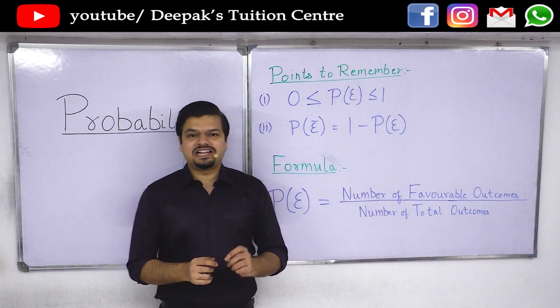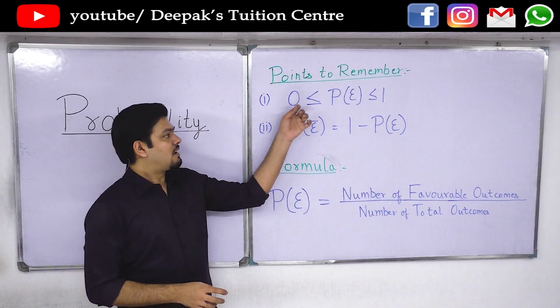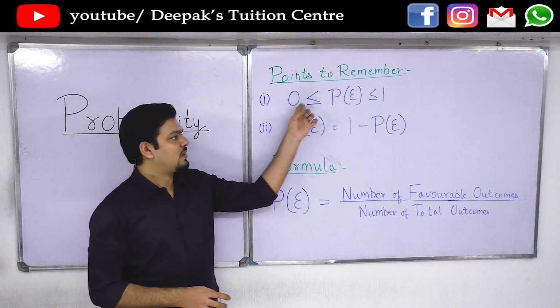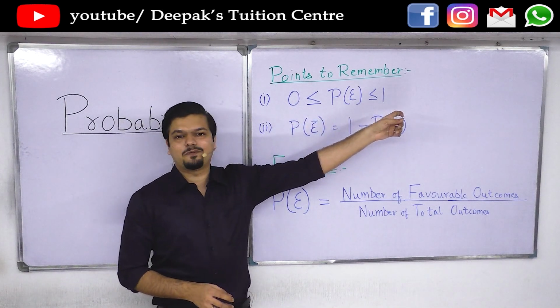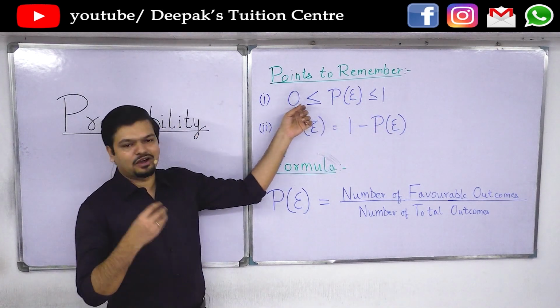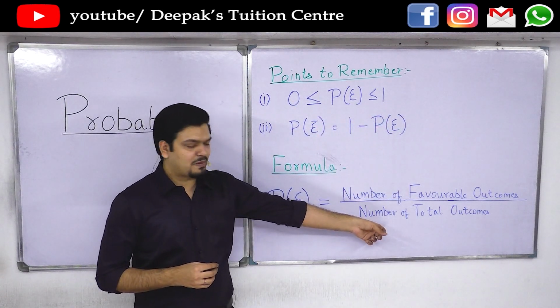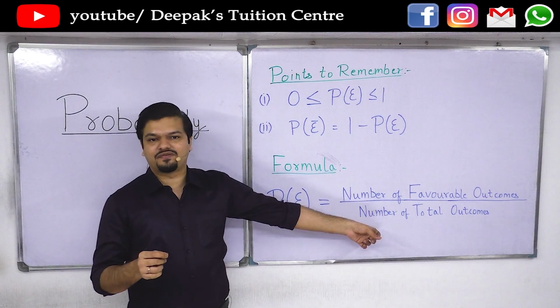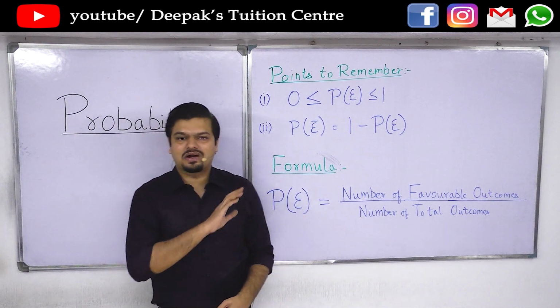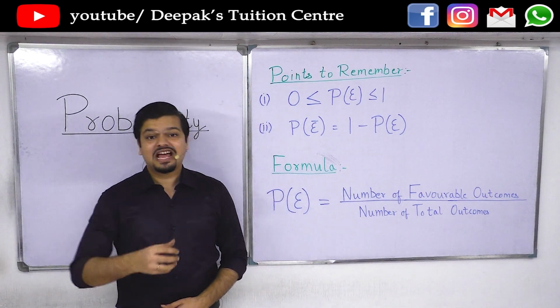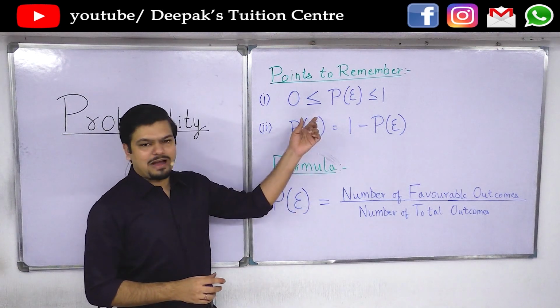That is the probability of getting heads. Now, probability is always greater than or equal to 0, and less than or equal to 1. That simply means the probability of any event lies between 0 and 1. Like we calculated the probability of getting heads as 0.5. So we have to convert it to decimal terms, and then we'll see what the probability is.